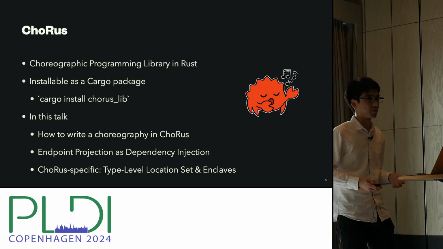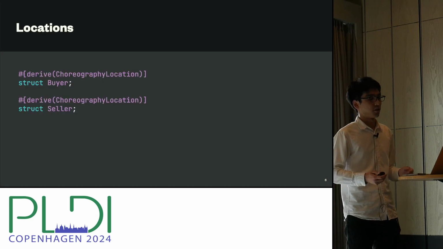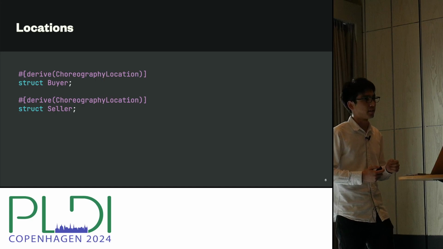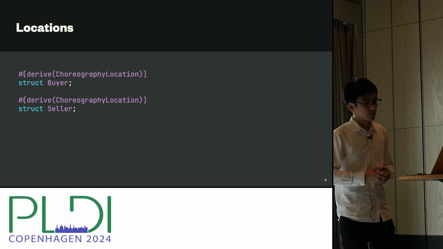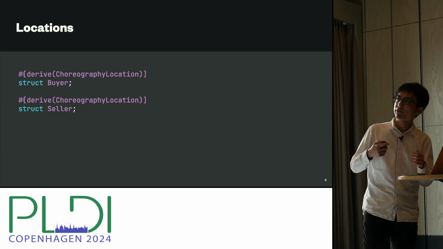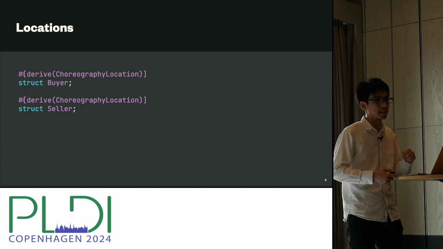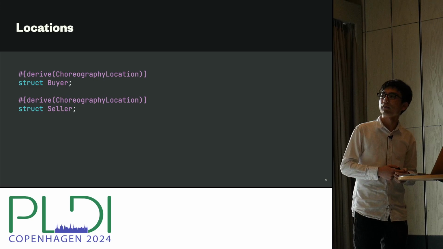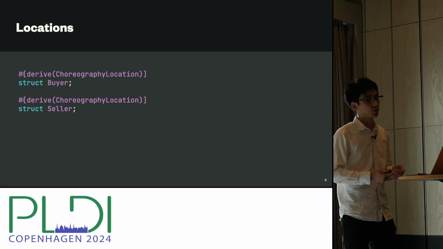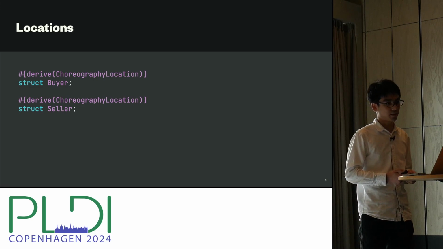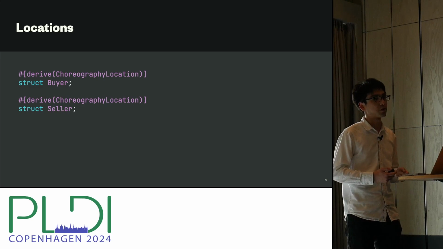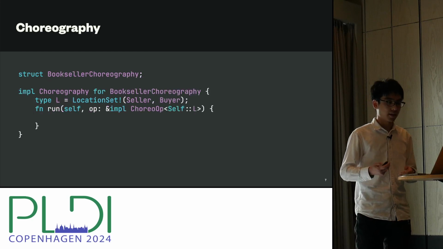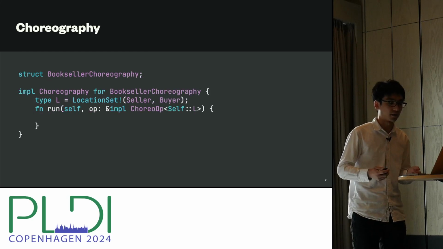And obviously, we're going to use the bookseller protocol. In the bookseller protocol, there are two locations, and the first thing we need is to define those locations. ChoRus represents each location as a distinct type. So we define two empty structs, one called Buyer and the other called Seller. We also derive this ChoreographyLocation trait so that the library can compare two locations for equality during the endpoint projection. Next, we define a choreography.